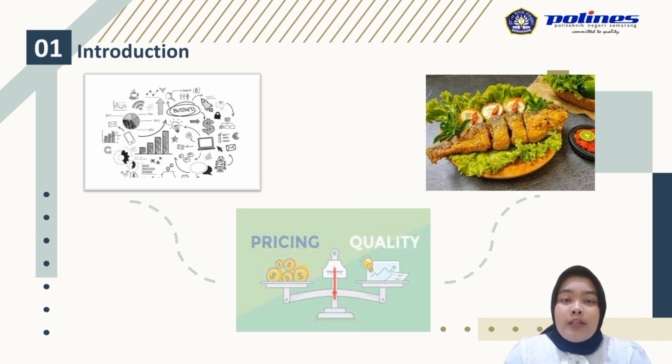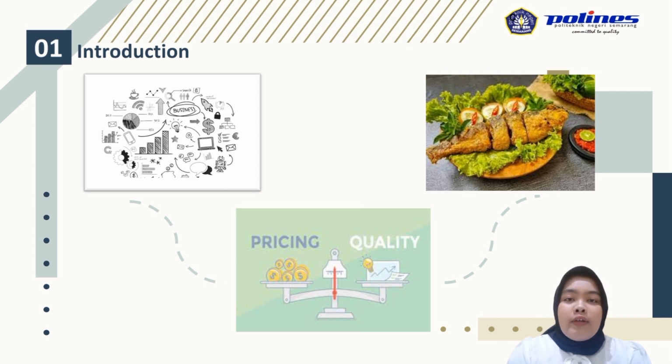Increasingly tight business competition requires business people to have strategies to maintain business continuity. In determining the appropriate selling price, the company must first determine the correct cost of production. The cost of production is the cost of obtaining finished goods that are ready to be sold. The cost of production is one of the data that the company considers to determine profit from selling the product produced. The process cost method is a method of determining the cost of product by collecting production costs that occur during a certain period, and then dividing them evenly among the product produced in the period concerned.